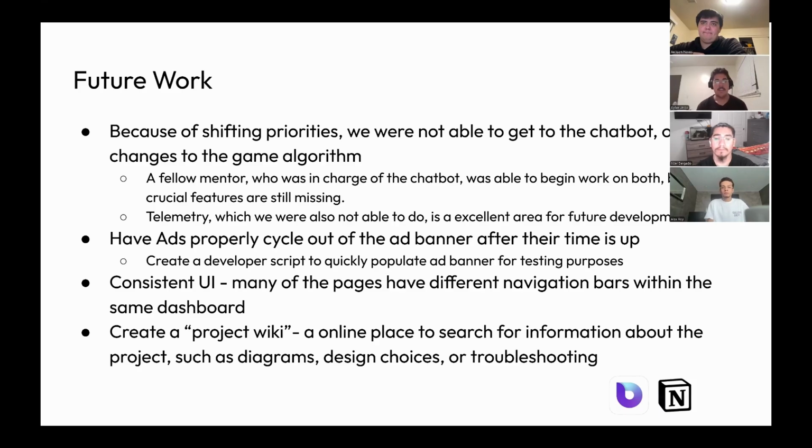And lastly, another idea we had was creating a project wiki. So this would just be an online place to search for information that wouldn't necessarily work as a code comment or as a README file, such as a diagram showing the architecture of the application, having resources of where to learn how to use the different technologies, and just general other things that don't really fit in our code base.